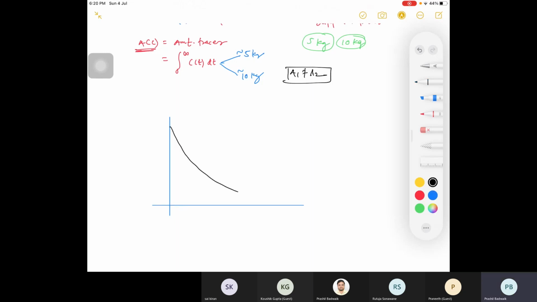This is your curve 1, or I'll write for single one only. If there is bypassing, then you will be having this curve. Suppose this is your curve, so you will be having a short peak, a small peak will come here. This is your actual starting point, but at time t equals 0 you will be having a peak, higher value. There will be a sudden drop, and then it will start from this point and exponentially decrease.